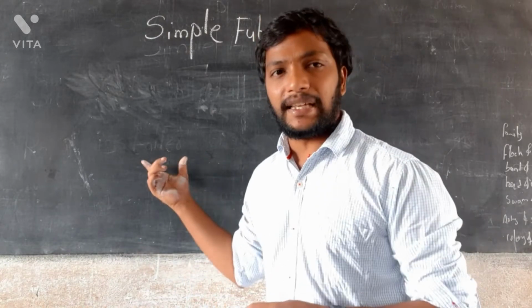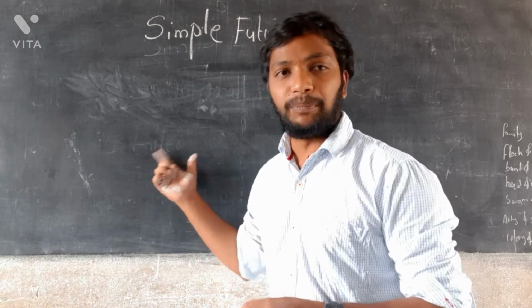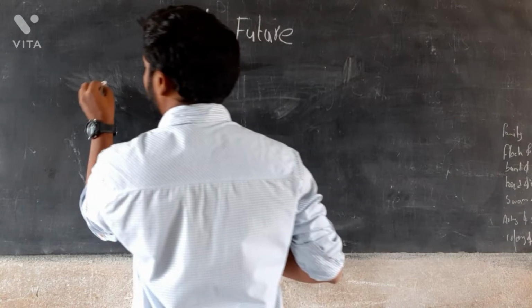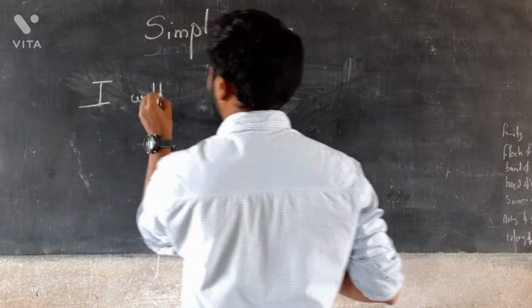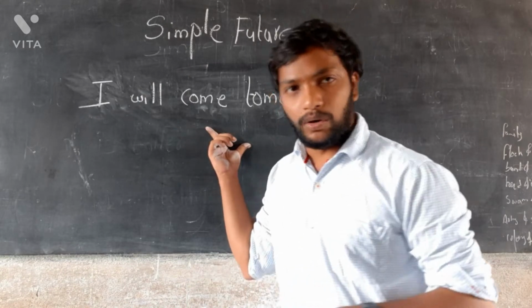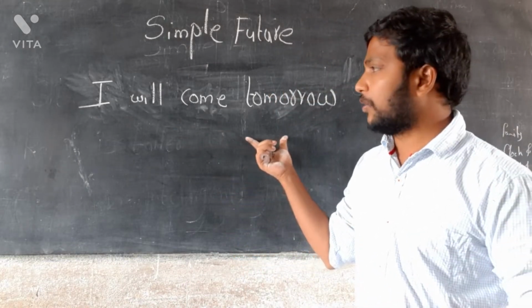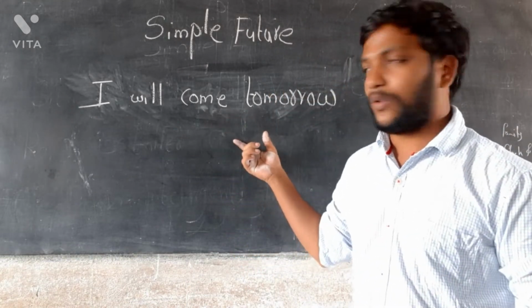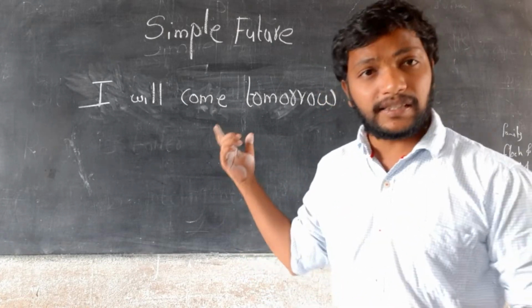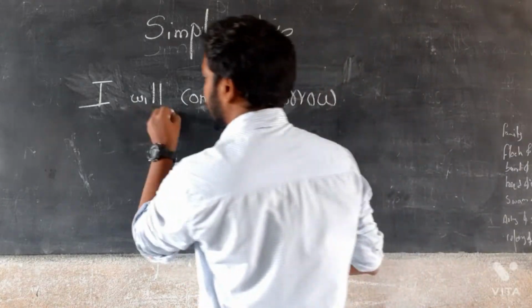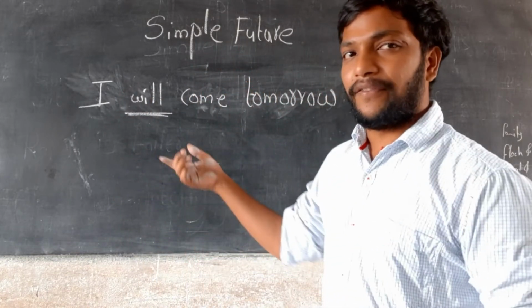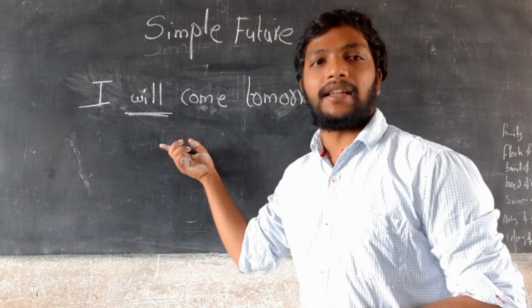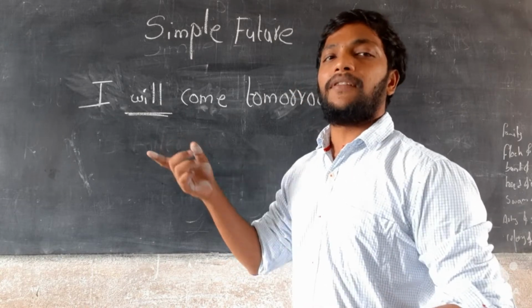Now we will see some examples of simple future. I will come tomorrow. This is simple future. How can we say that it is simple future? Yes, the sentence has the word will. If there is a will word, we can simply say that it is a simple future.